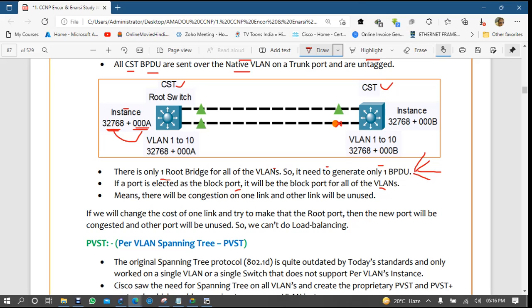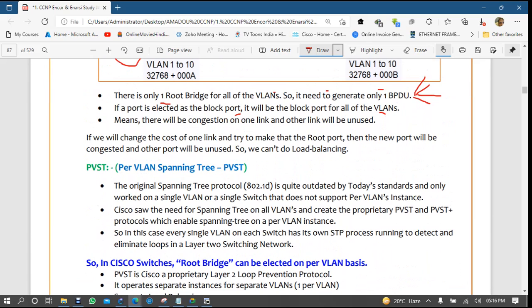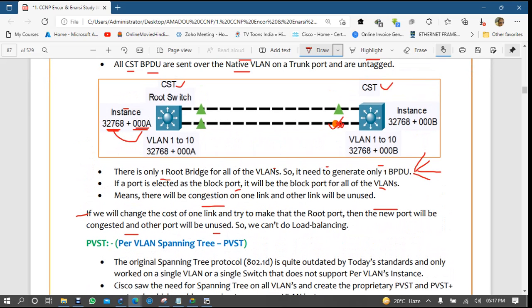But in per VLAN, if it is blocked for VLAN 1, it can be running for VLAN 10, right? Remember, we did this lab. If we change the cost of one link and try to make the root port, then the new port will be congested and other port will be unused, so we can't do load balancing. Now see here, it's talking about if we try to make some manual load balancing, because normally CST cannot provide load balancing, right?